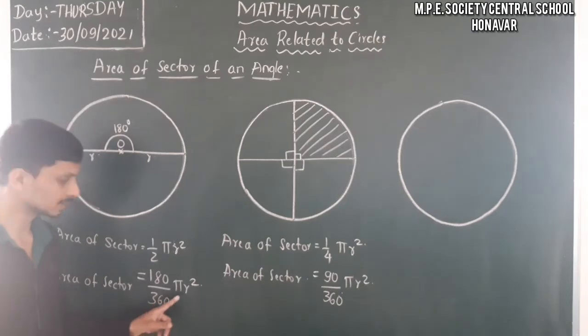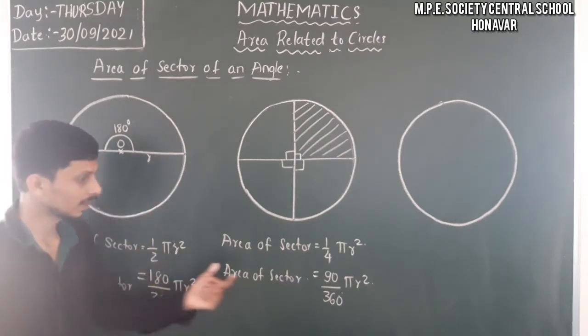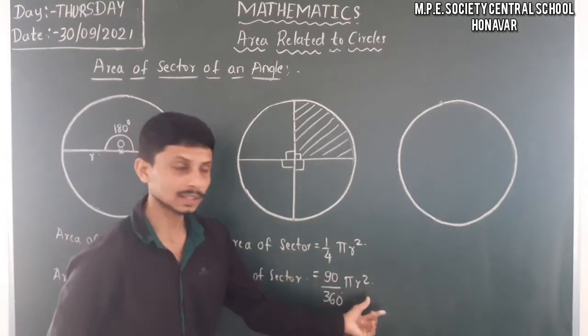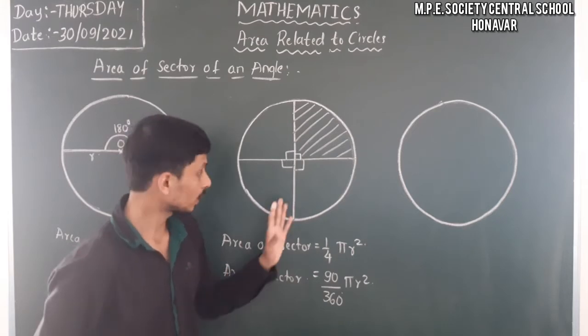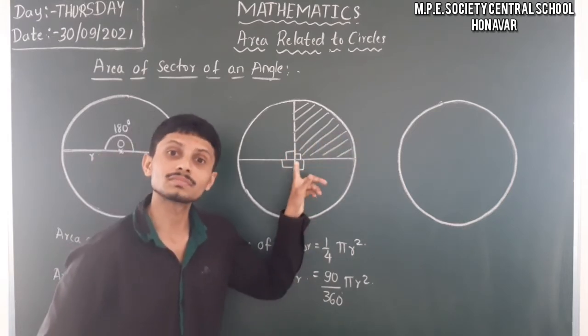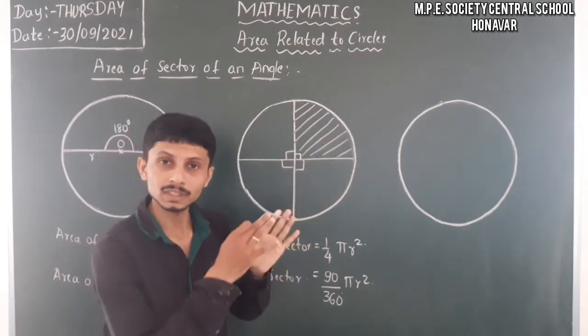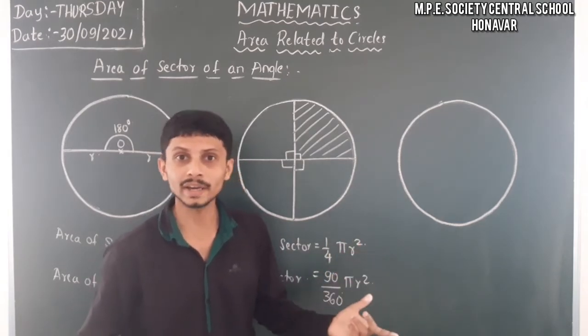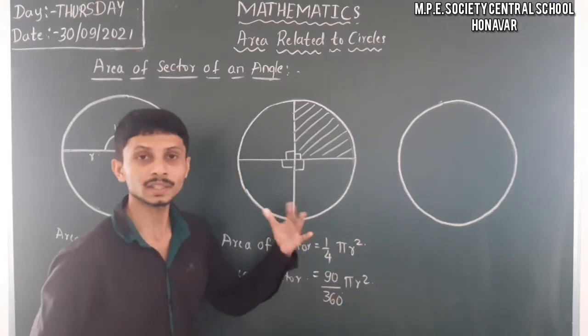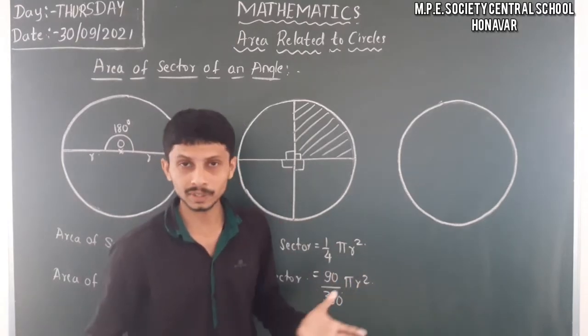Here 180 by 360 into pi r square, where 180 is the angle, and 90 by 360 into pi r square, where 90 is the angle. So whatever the value of the angle we have here, divided by 360 into pi r square, you get the area of the sector in each and every case.